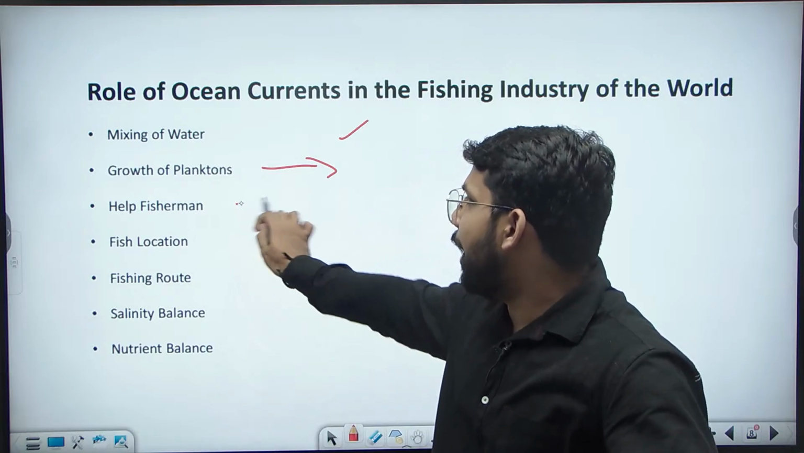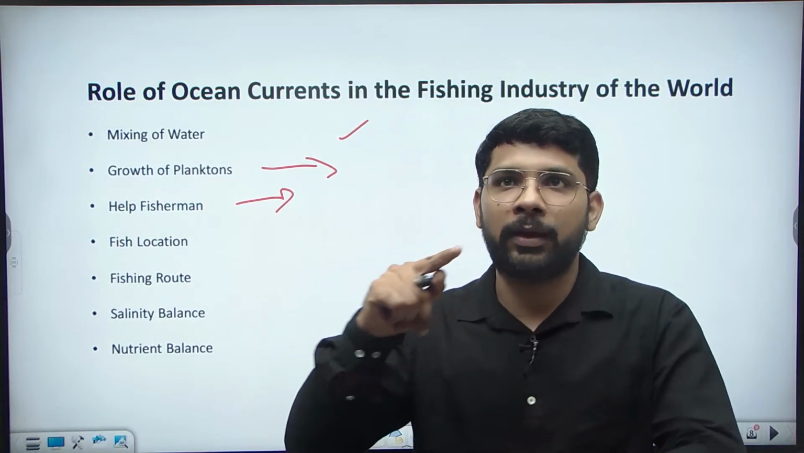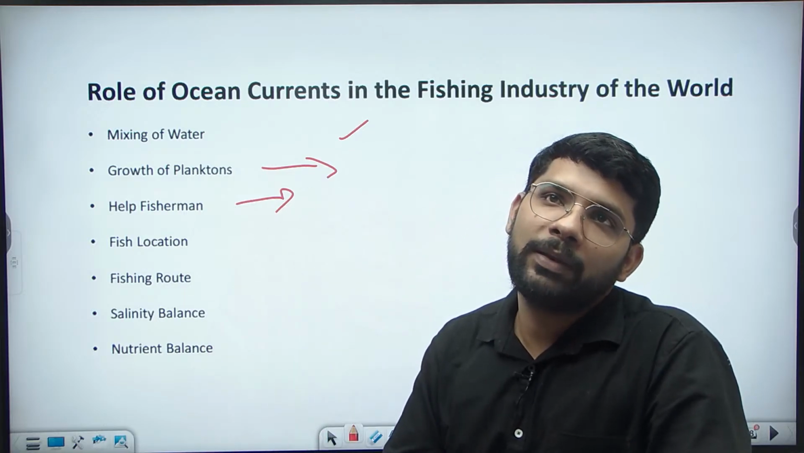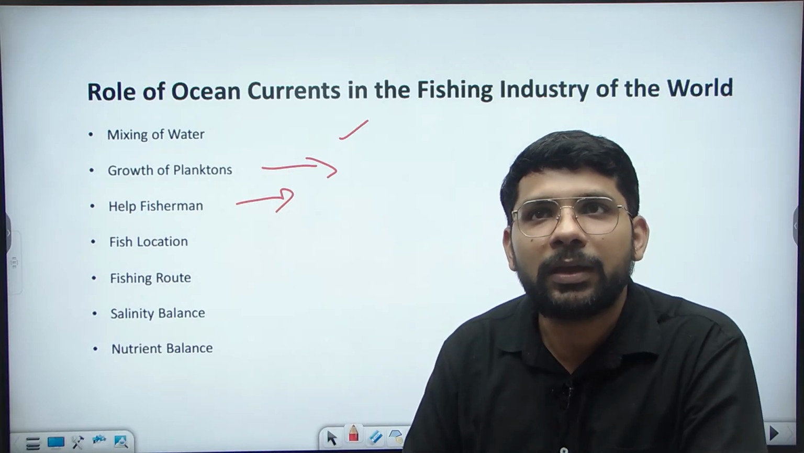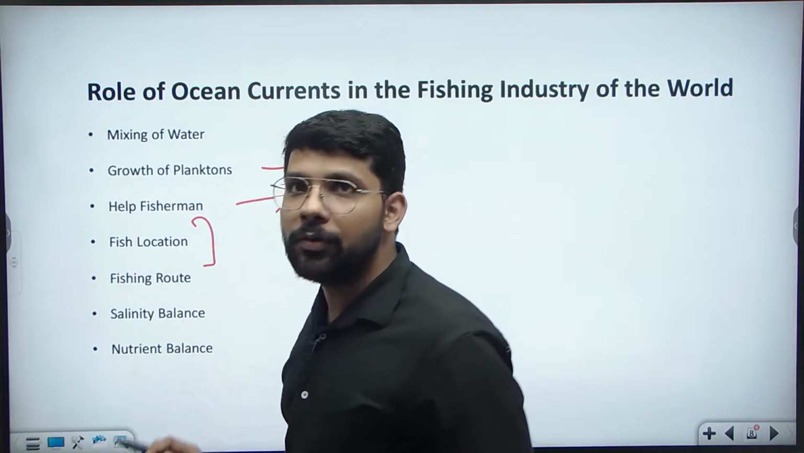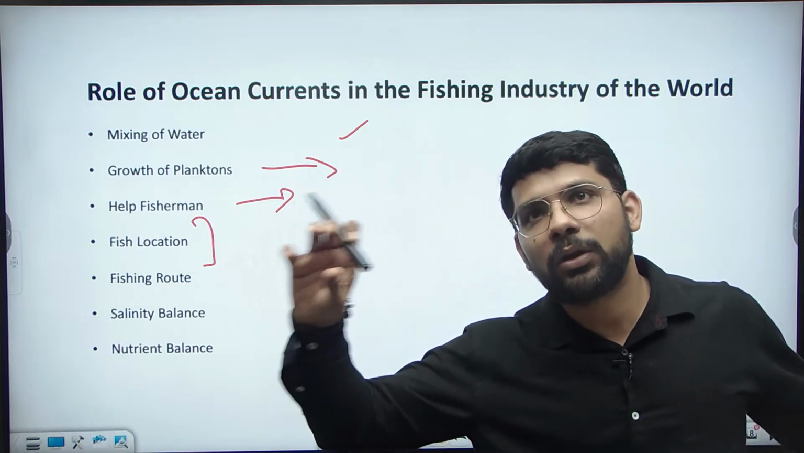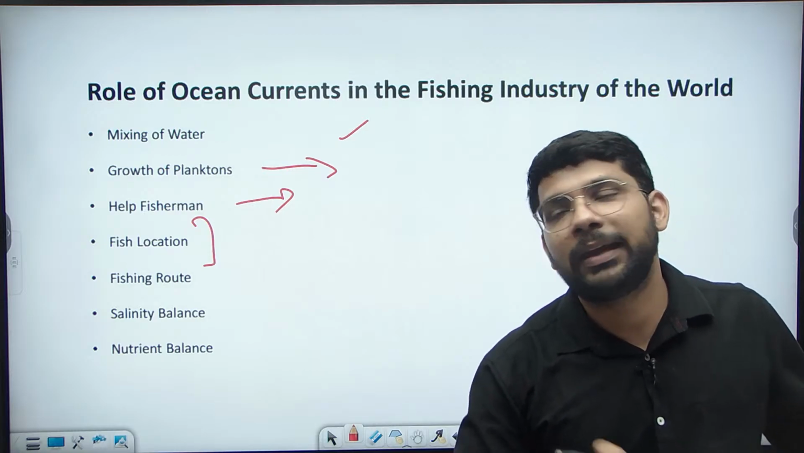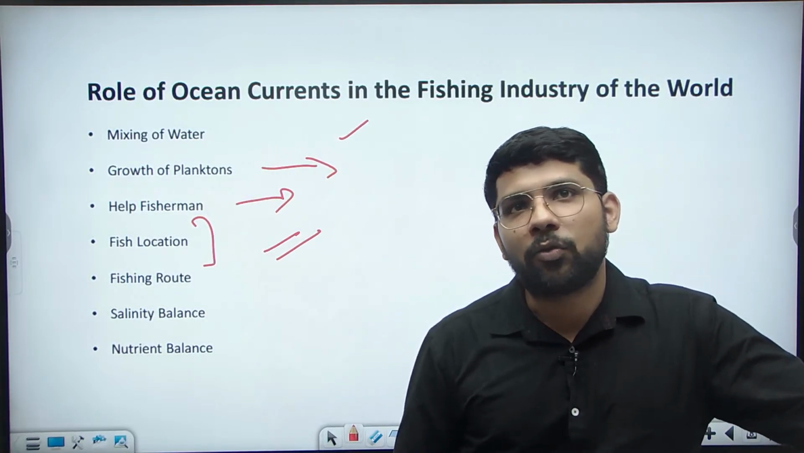Then how are the ocean currents helping the fishermen? One way is in creating the fishing grounds. Second, when the fisherman goes fishing, the currents help by flowing in the direction of travel, so they use less force if they are going in the same direction as the ocean currents. Okay, we can easily identify the fish location, because there are certain areas where the warm current and the cold current are mixing together, and those are the areas of fish location. So we can easily identify the fish location by identifying where the warm current and the cold current are combining together.